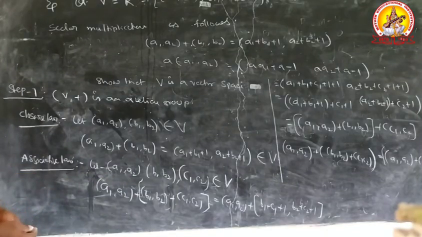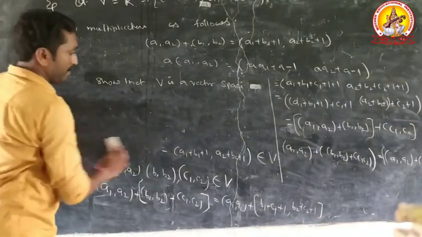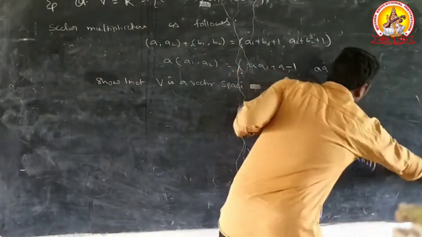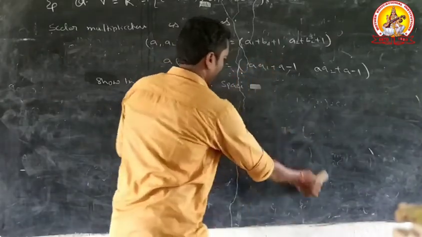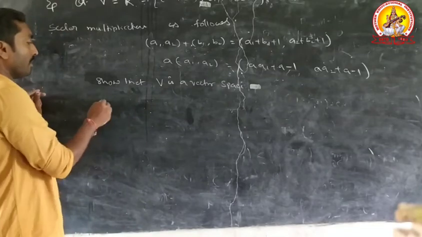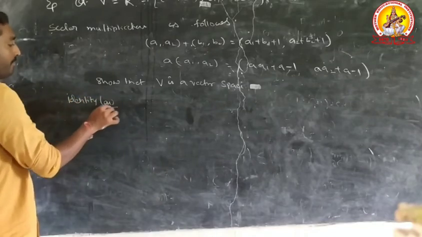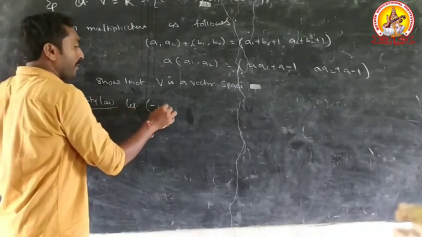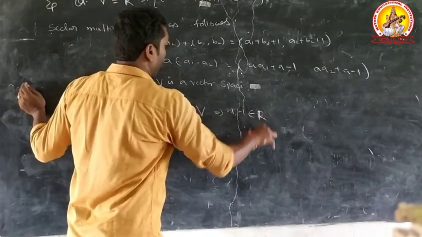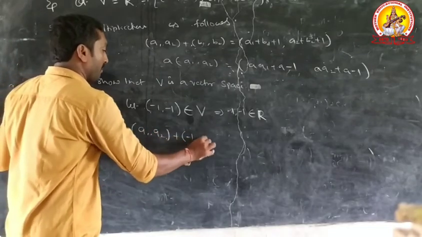Another condition is identity law. Let any vector in capital V. Let (minus 1, minus 1) belong to capital V. Here minus 1, minus 1 belongs to R, real numbers. Let (A1, A2) plus (minus 1, minus 1).